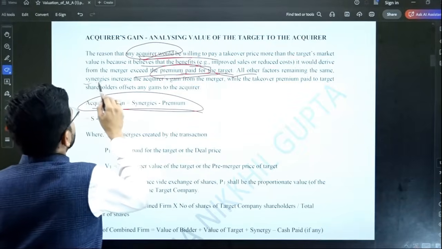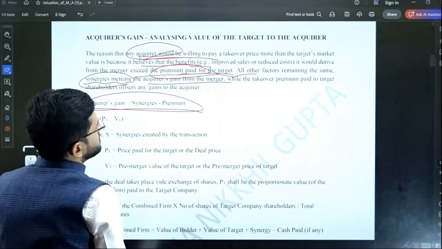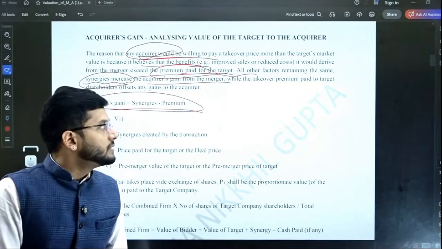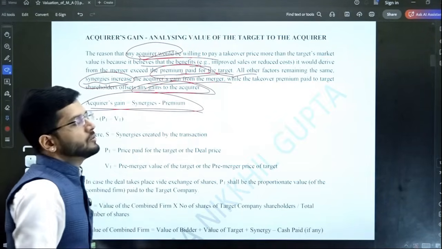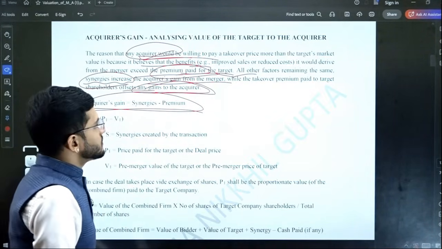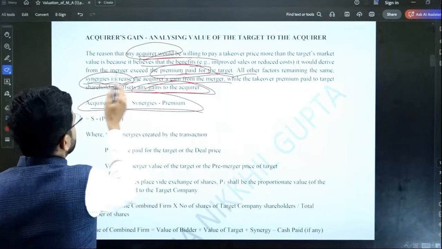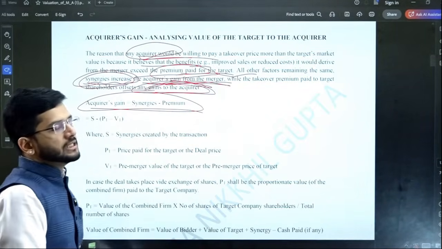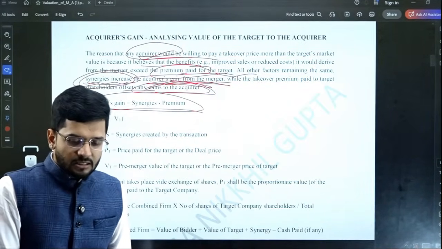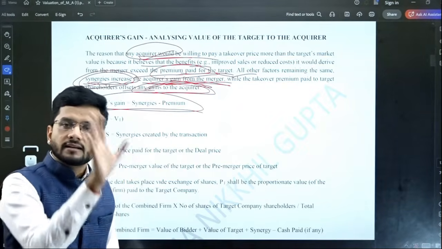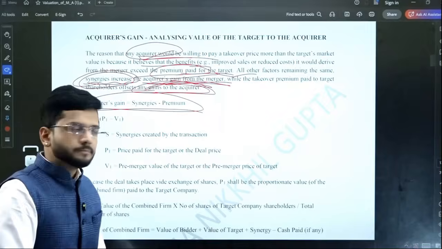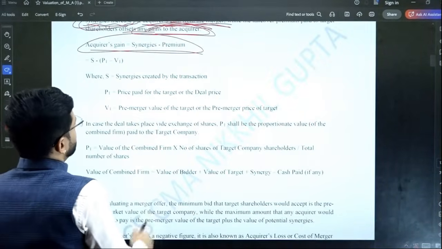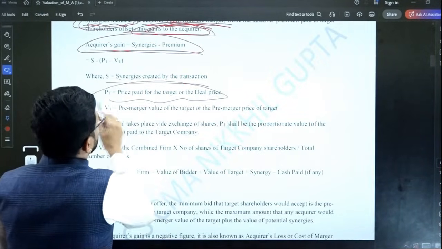All other factors remaining the same, synergies increase the acquirer's gain from the merger, while the takeover premium paid to target shareholders offsets any gains to the acquirer. So the concept is that we are going to have synergy gain. Synergy increases, and whatever amount is paid to the target, that is reduced. That is the purchase price premium. It gives us the acquirer's gain. So synergy created by the transaction, minus the price paid for the target company, is the gain of the deal.